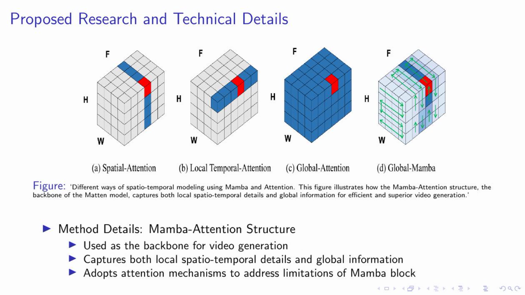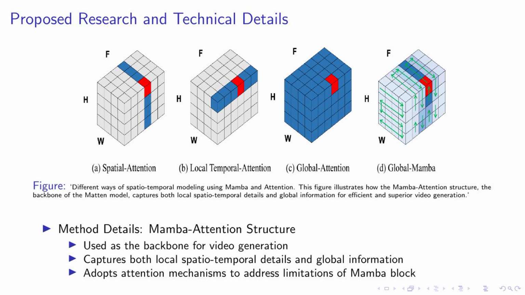On this slide, we delve deeper into the technical details of our proposed research. The figure you see here illustrates the different ways of spatio-temporal modeling using Mamba-Attention. This is the core of our novel video latent diffusion model, Matten. The Mamba-Attention structure serves as the backbone for video generation. It's designed to capture both local spatio-temporal details and global information, providing a comprehensive understanding of the video content.